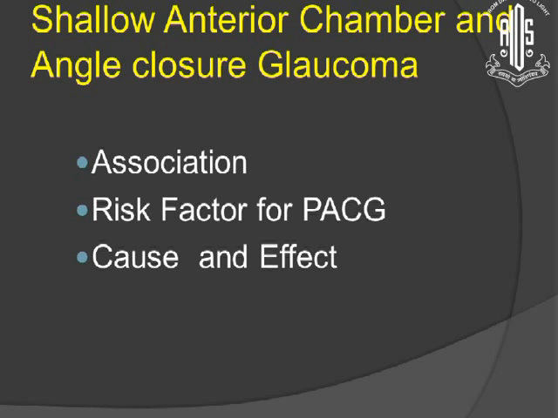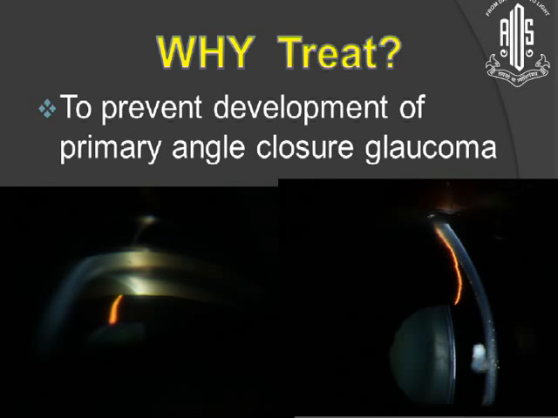Now what is the relationship between the shallow chamber and angle closure glaucoma? Why would we like to treat a shallow anterior chamber? Because it prevents the pupillary block, thereby preventing the development of primary angle closure disease.